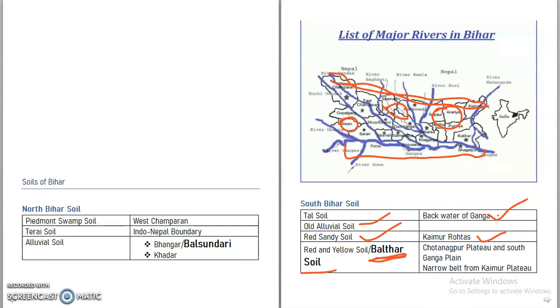So this covers the Chota Nagpur Plateau and South Ganga plain, this region, and also a narrow belt from the Kaimur Plateau and Rajmahal Hills. That means this region, a narrow strip, and most of the mid area will have bhangar soil or older alluvial soil in South Bihar. So this covers the whole topic of soil of Bihar for prelims purposes.